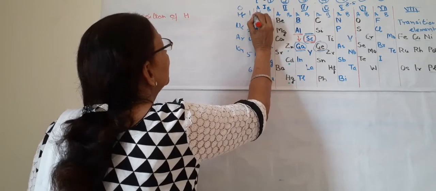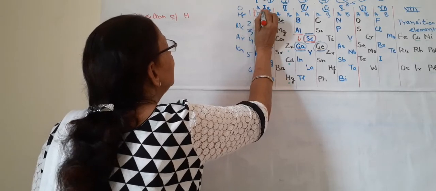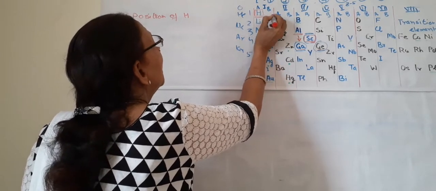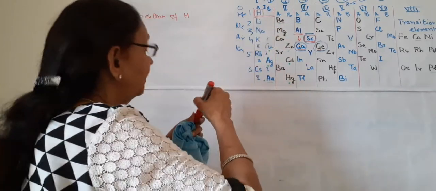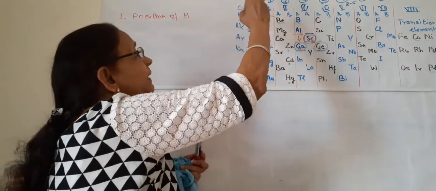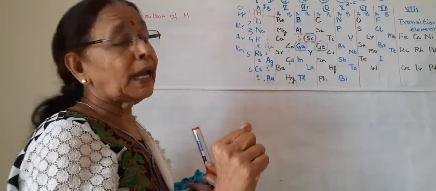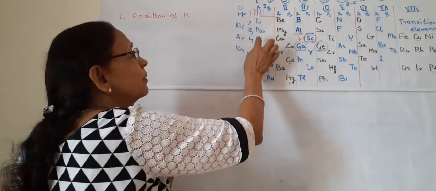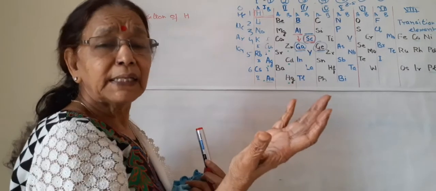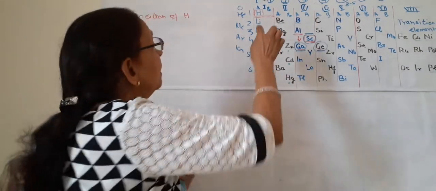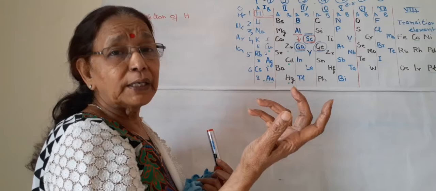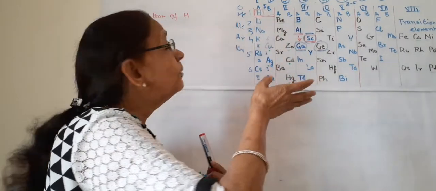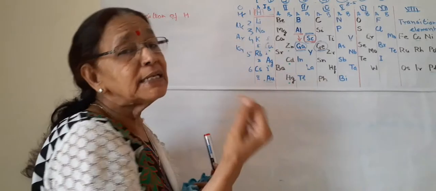In your modern periodic table, you will see that there is a gap between hydrogen and lithium. It is put above lithium but with a gap. So Mendeleev classified hydrogen with lithium, sodium, potassium. They have nothing in common except the valency is 1. Hydrogen is a non-metal. These are very active metals, but their valency is the same.